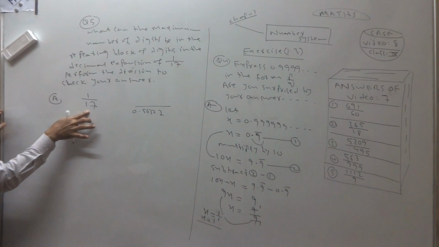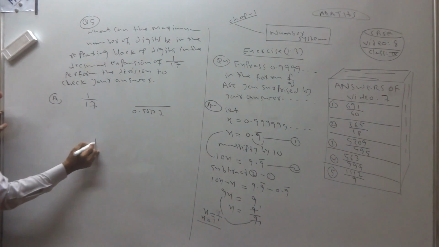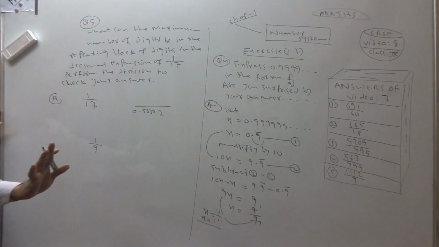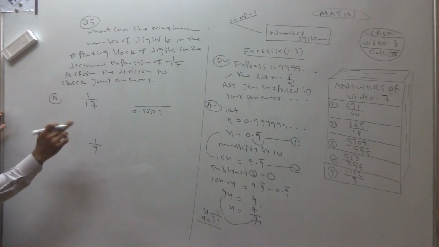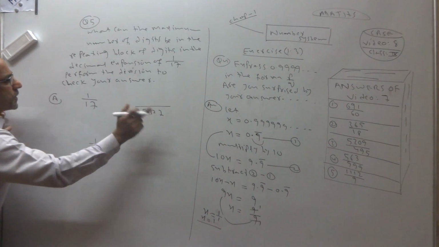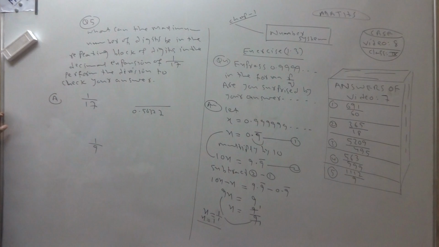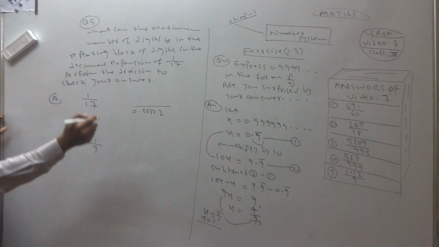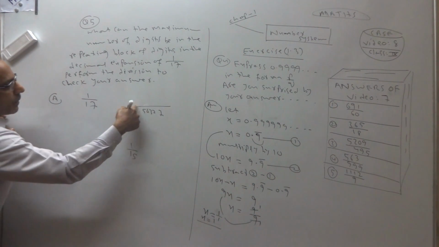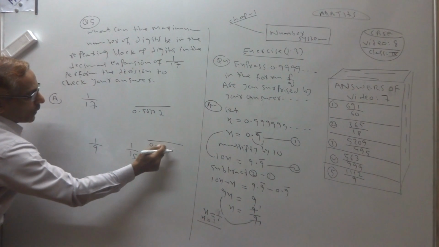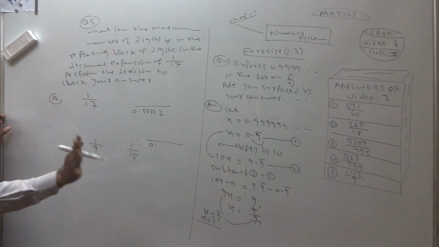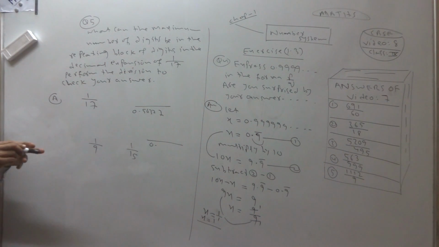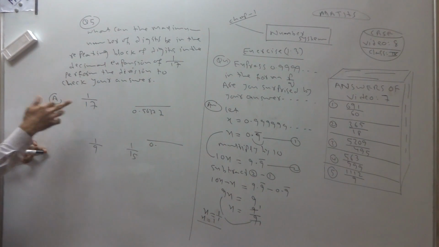If it is 17, maximum there will be 16. If it is 1 by 9, in this repeating block there will be maximum 8. 1 by 17 means maximum 16. 1 by 15 means maximum 14 digits can come in this repeating block. Understand? So it is said, perform the division to check your answer. So we have to divide 1 by 17.